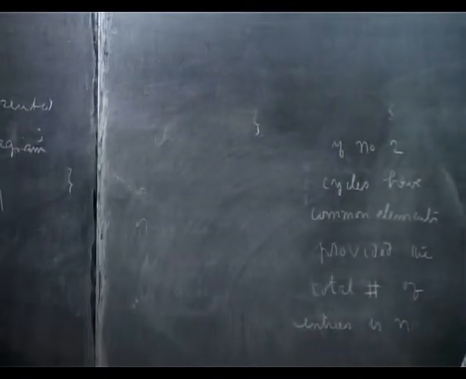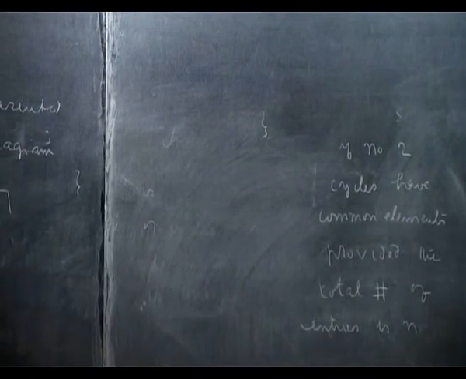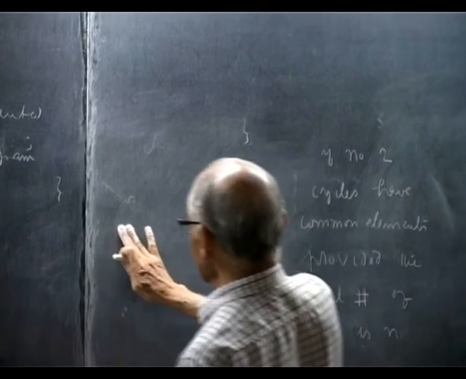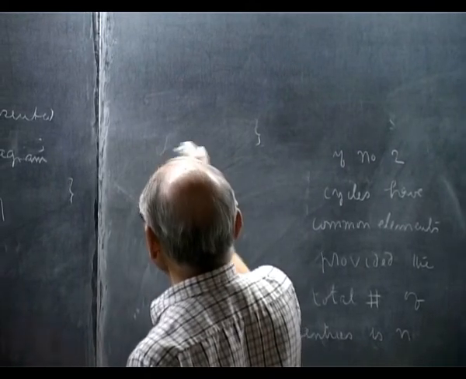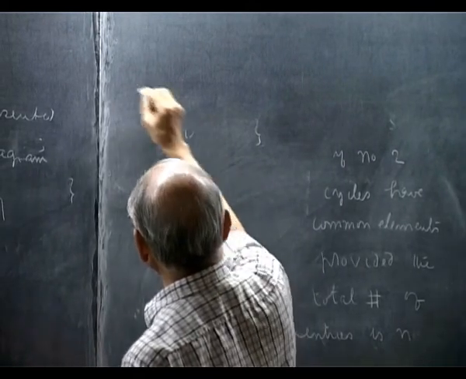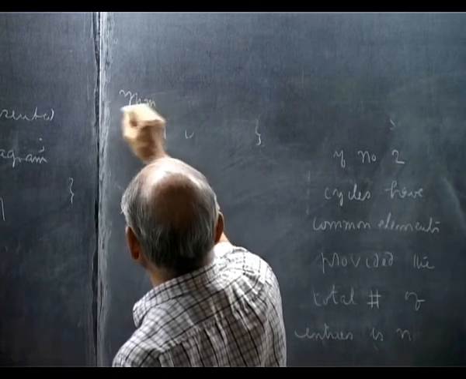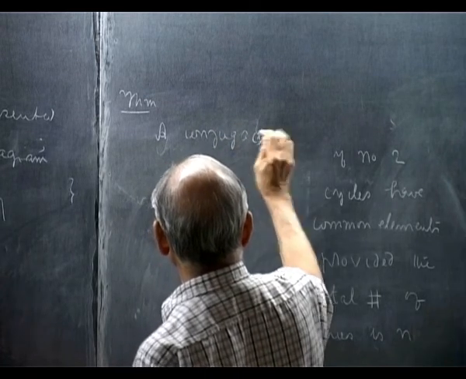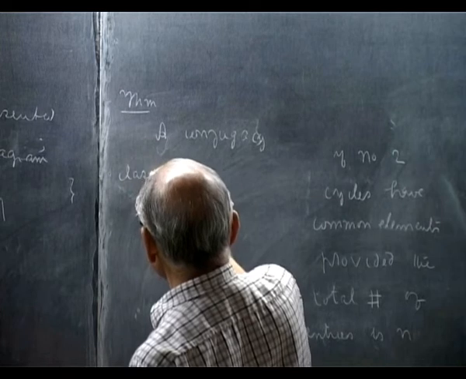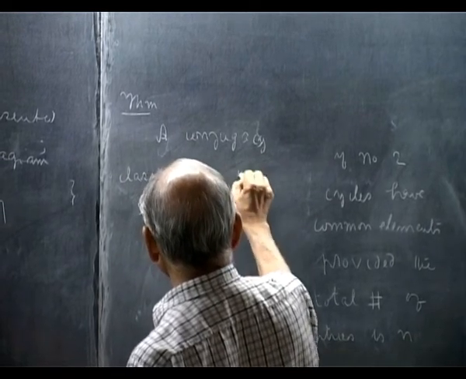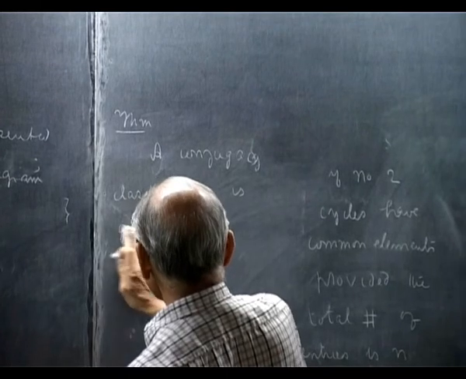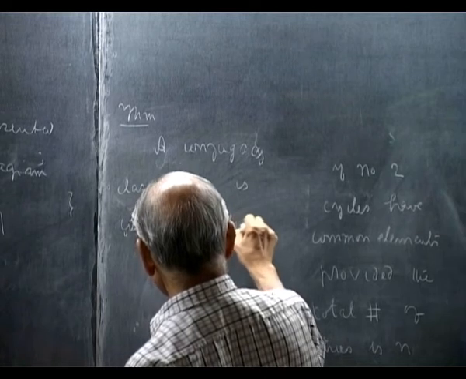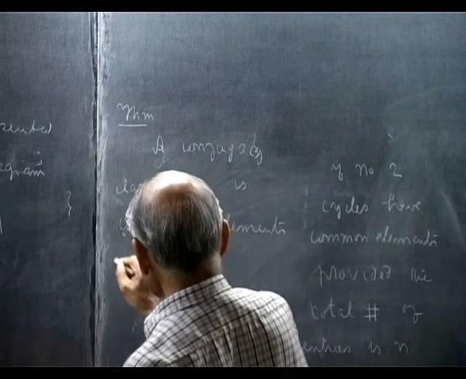We have come to see that the cycle structure is given by Young diagrams. Why is it so important? The importance is that a conjugacy class, well, you can write it as a theorem. A conjugacy class in Sn consists of elements of the same cycle structure.